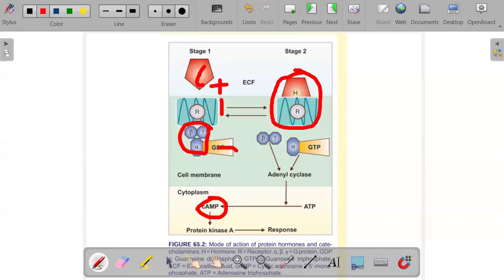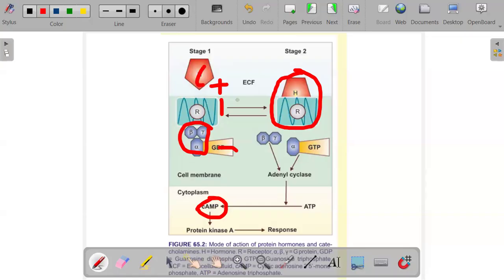Cyclic AMP produces one or more of the following responses: it causes contraction or relaxation of muscle fibers, alteration in the permeability of the cell membrane, synthesis of substances in the cell, secretion or releasing of substances by the target cell, and other physiological activities of the target cell. So this is what it basically does.